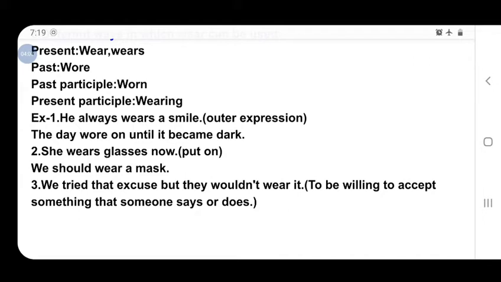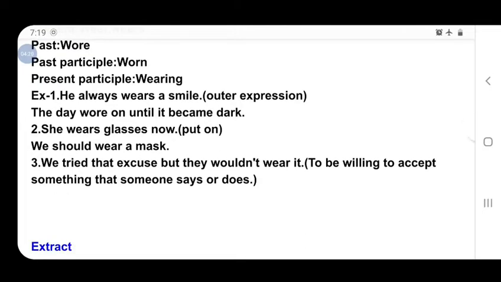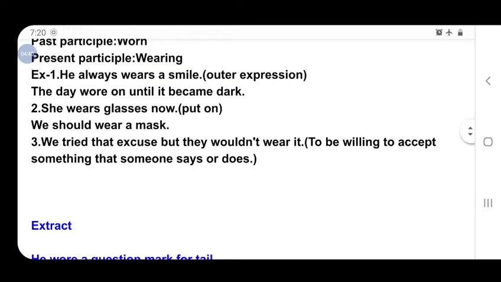Another example: I put on new clothes on my birthday. Here put on means wear. We should wear a mask. Then another use: we tried that excuse but they wouldn't wear it. Here wear is used to mean being willing to accept something that someone says or does. That means we tried that excuse but they wouldn't accept it.